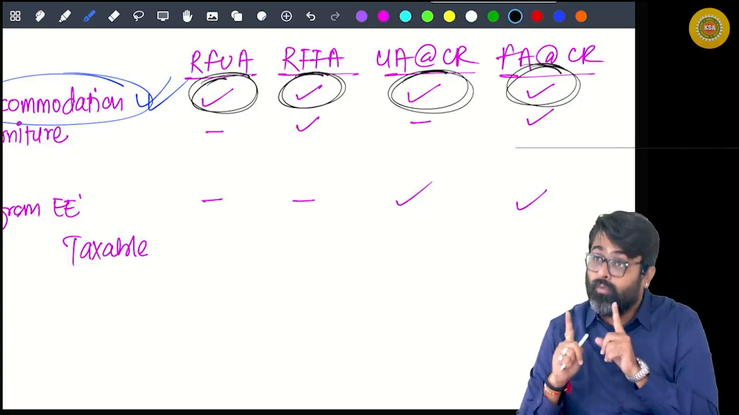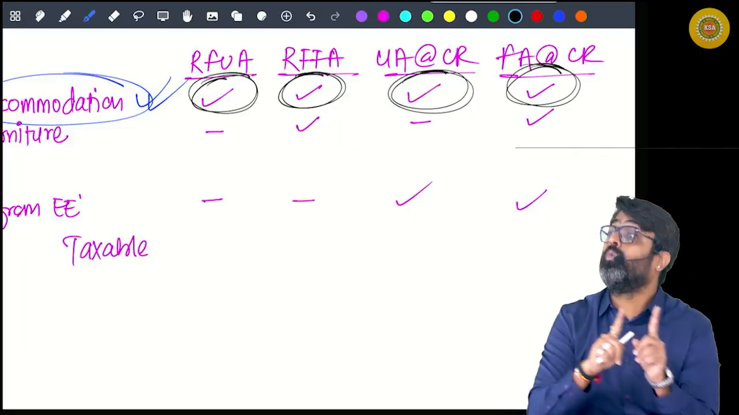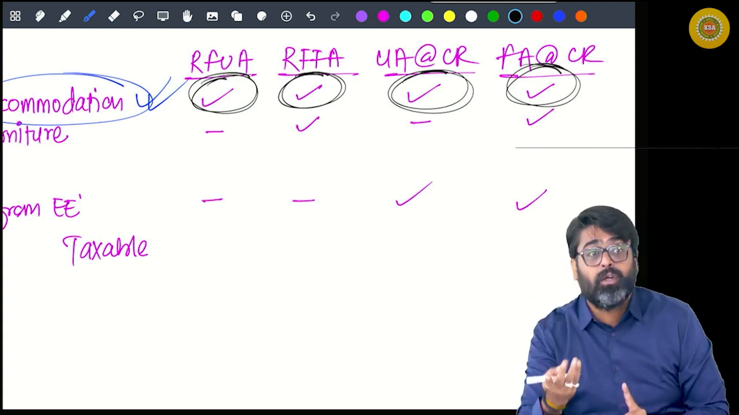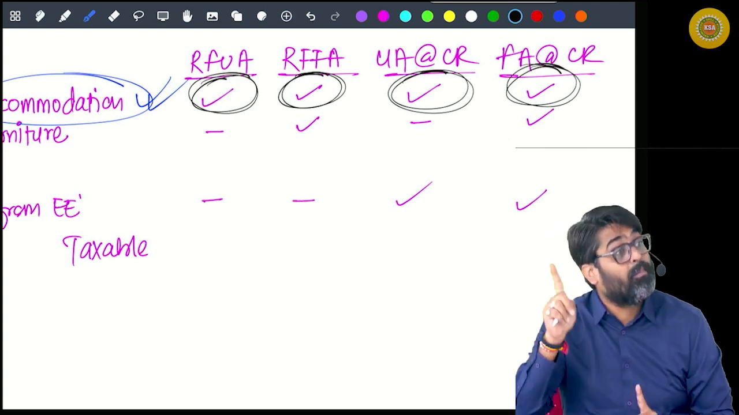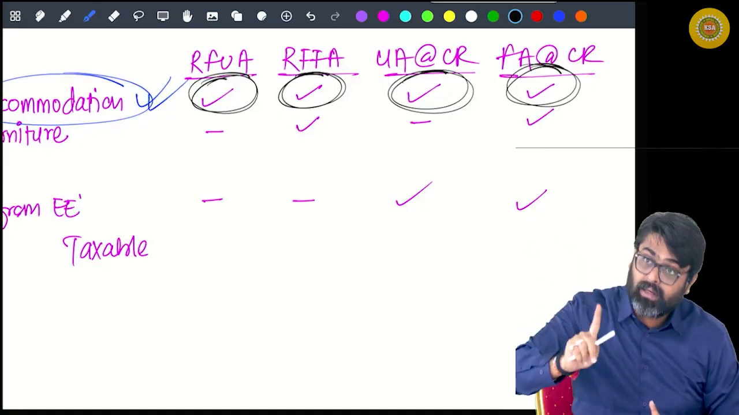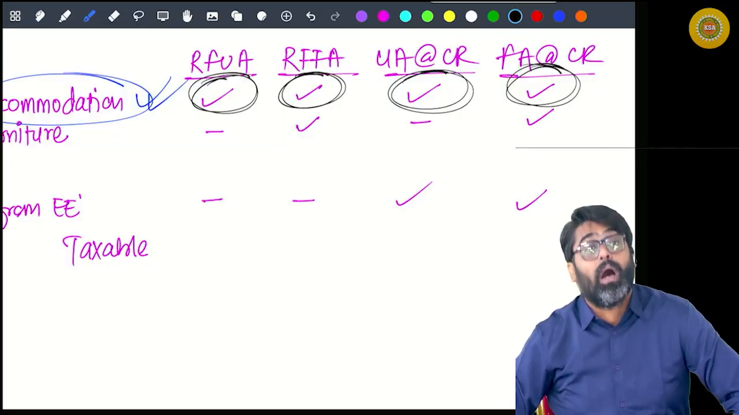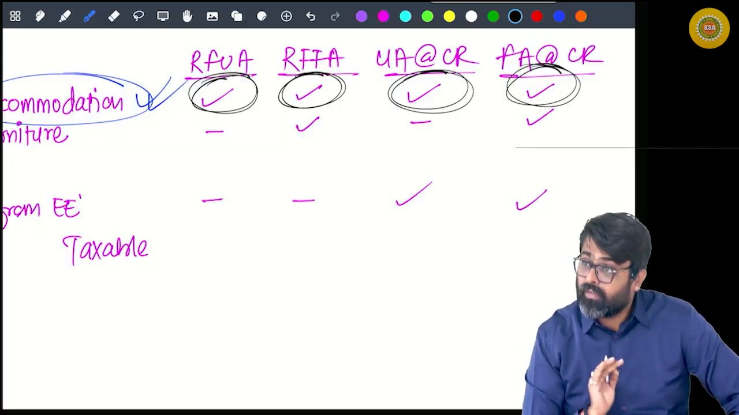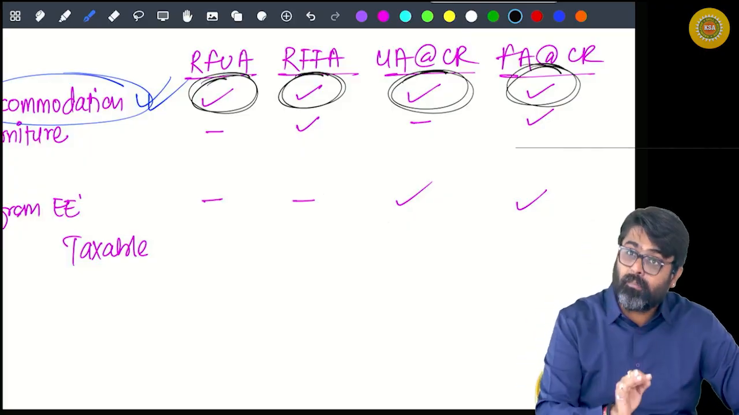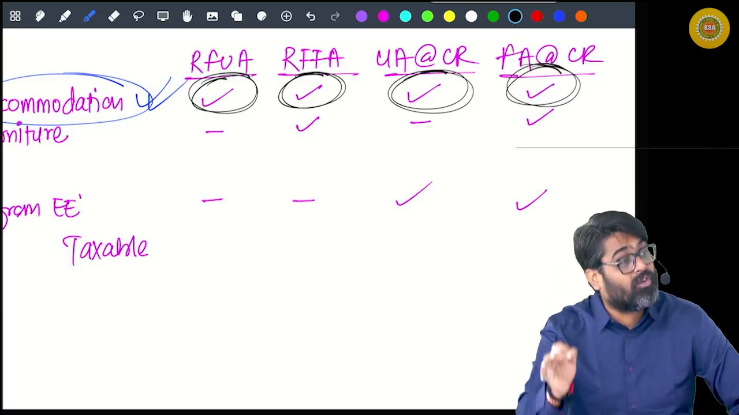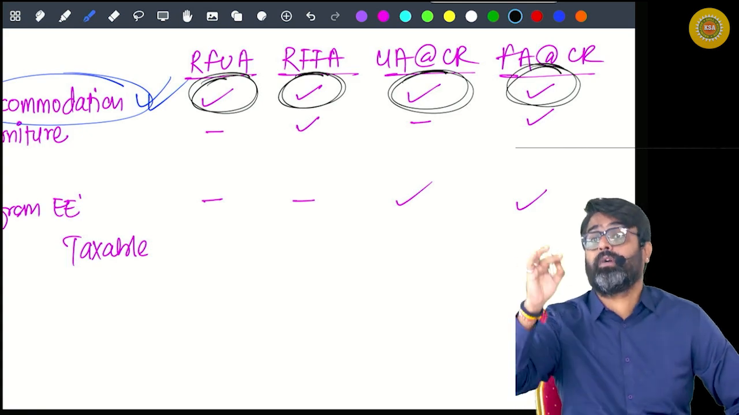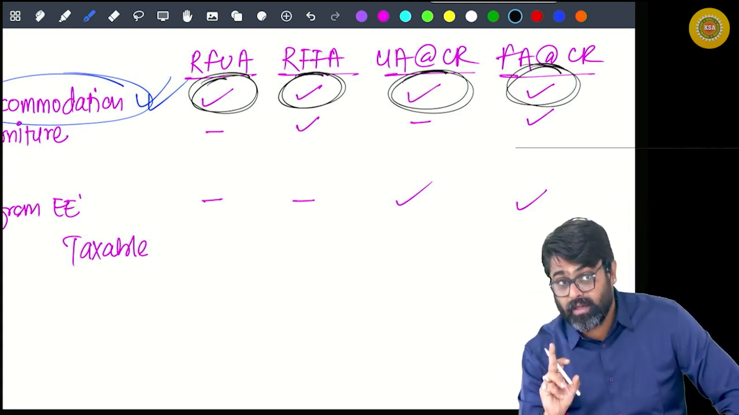Yes or no? So whenever a movable asset is given to the employee for use, the employee will have the benefit by using that asset. How much benefit? Simple. If the asset was owned by the employer, then 10% per annum of the actual cost of that asset. Per annum, I said. Okay.